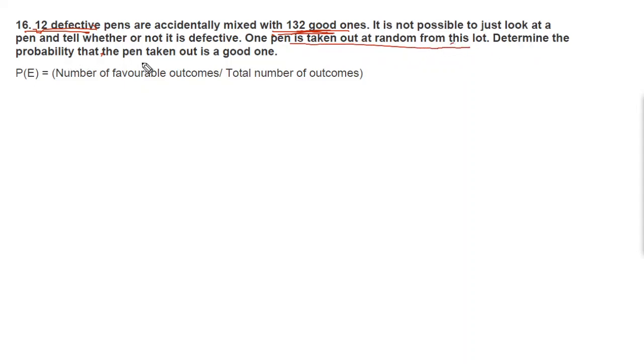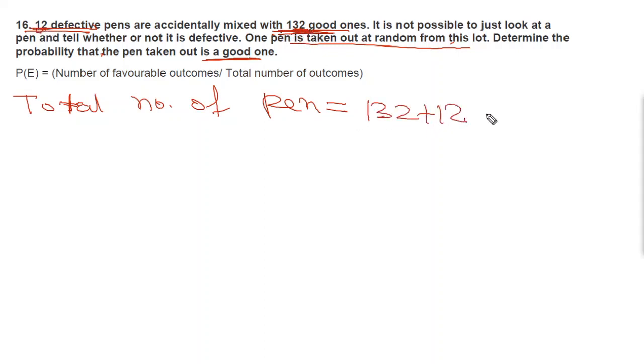Determine the probability that the pen picked out is a good one. So let's see here. Total number of pens is equal to 132 good pens and 12 defective, so 132 plus 12 which will be equal to 144 pens.